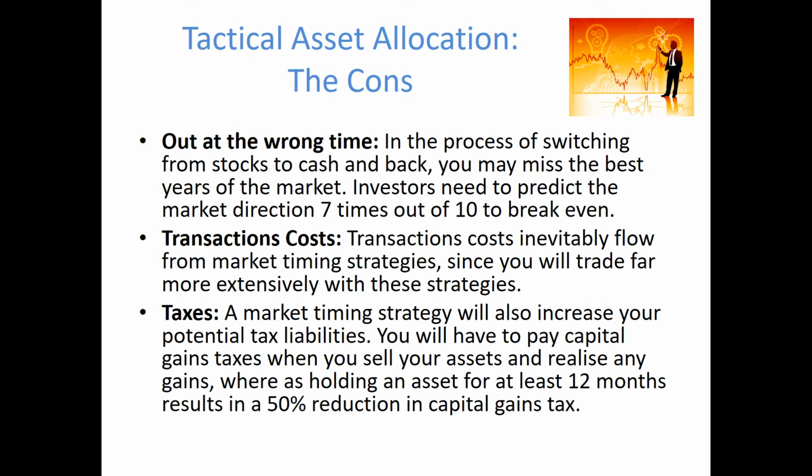The second factor is the transaction cost. Asset allocation investors are trading far more frequently, and when you are trading more frequently, this imposes higher transaction costs. Additionally, it will also result in a higher tax liability. This is because investors will be selling their assets more frequently, and in a market like Australia you can get a concessional discount on capital gains tax if you hold an asset for more than 12 months. So if you are an asset allocation investor, you are trading frequently, you are not holding assets for more than 12 months, so you are paying the full capital gains tax liability at high tax rates.